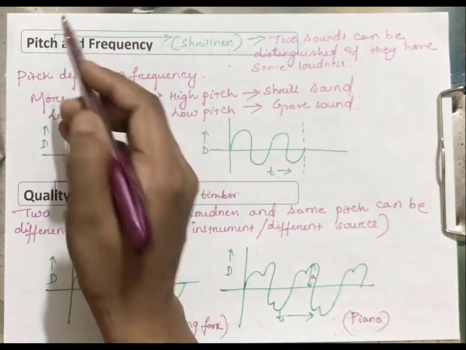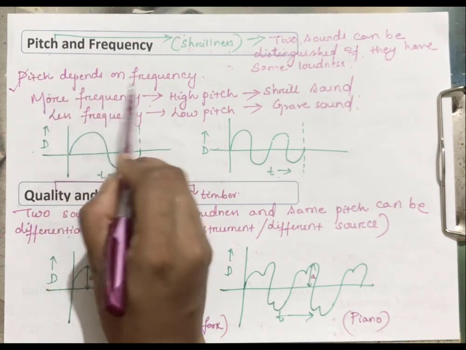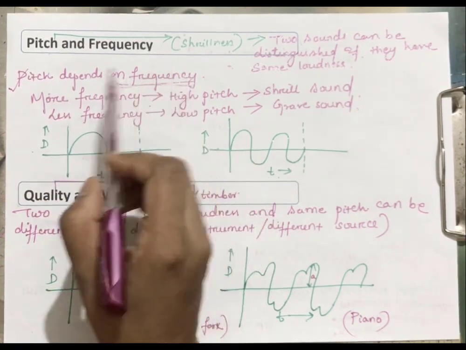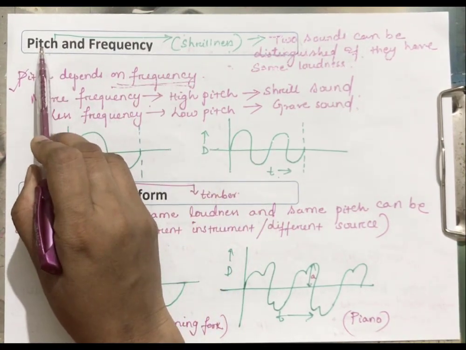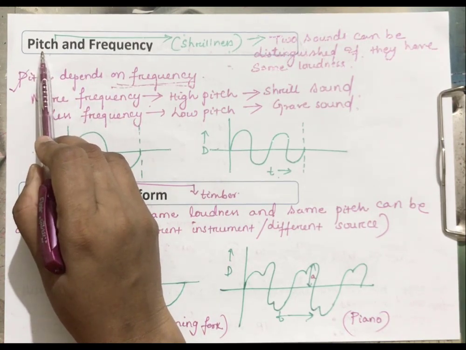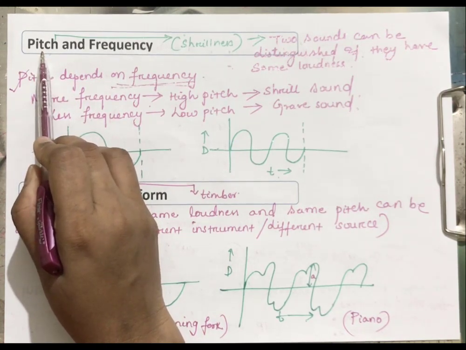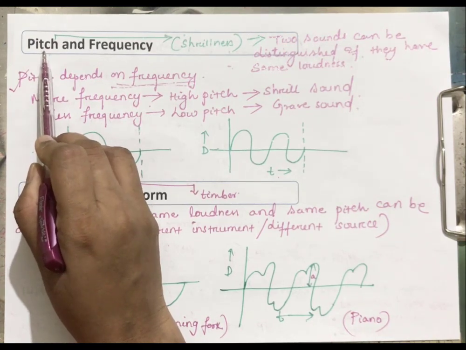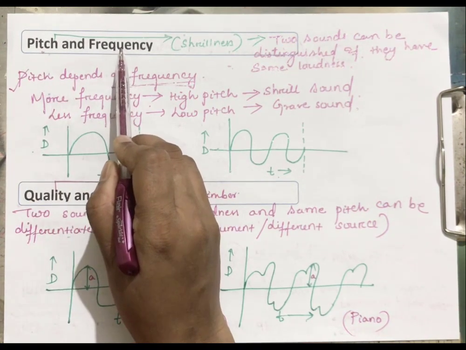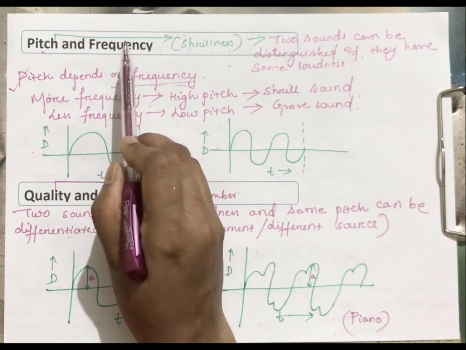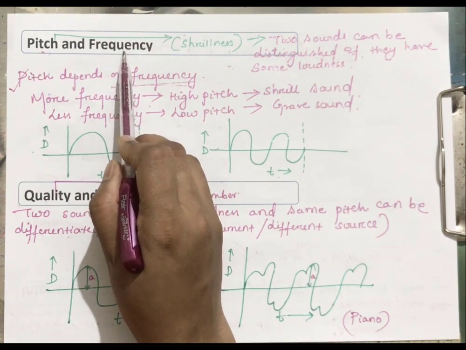Pitch depends on frequency. Pitch is subjective in nature, that is, it will vary from person to person. You cannot measure it. It's a non-measurable quantity, whereas frequency is a measurable quantity. You can measure or count it.